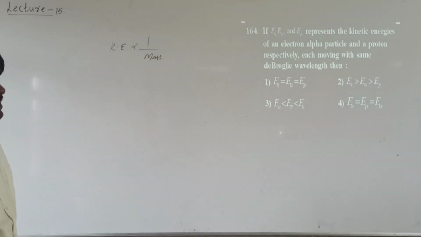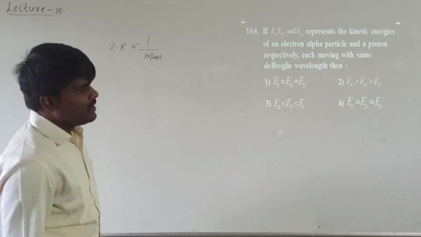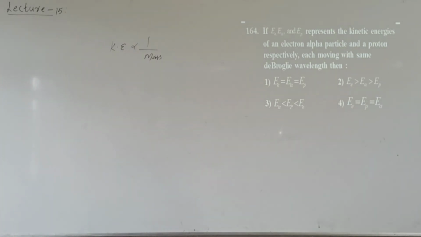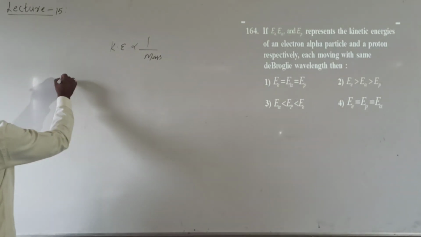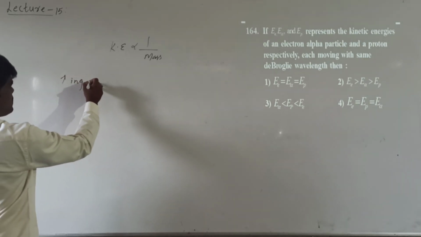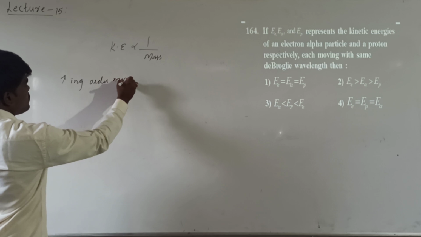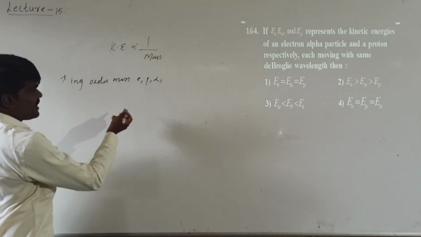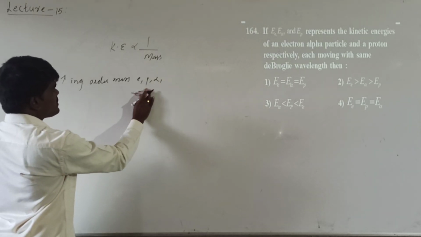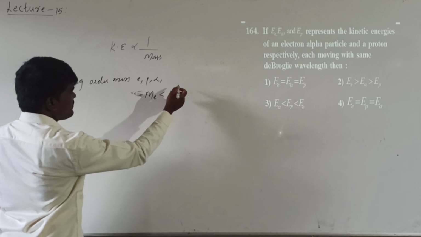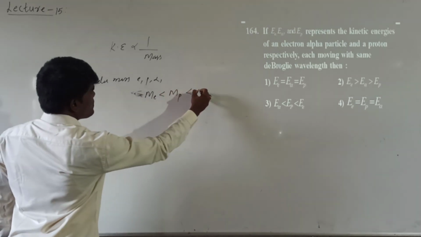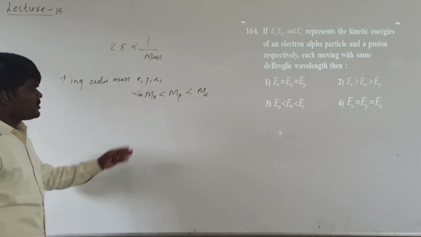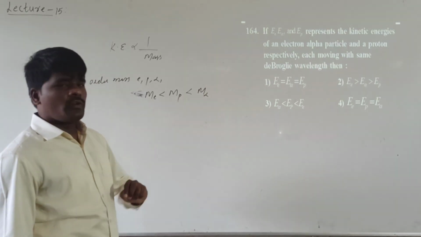According to the de Broglie concept, since they are moving with the same de Broglie wavelength, kinetic energy will be inversely proportional to the mass. Then what is the relationship between the mass of electron, alpha particle and proton? If you are talking about the increasing order of mass of electron, proton and alpha particle, the mass of electron is less than the mass of proton, which is less than the mass of alpha particle. It's a negligible mass, it is 1 unit of mass, it is 4 units of mass.